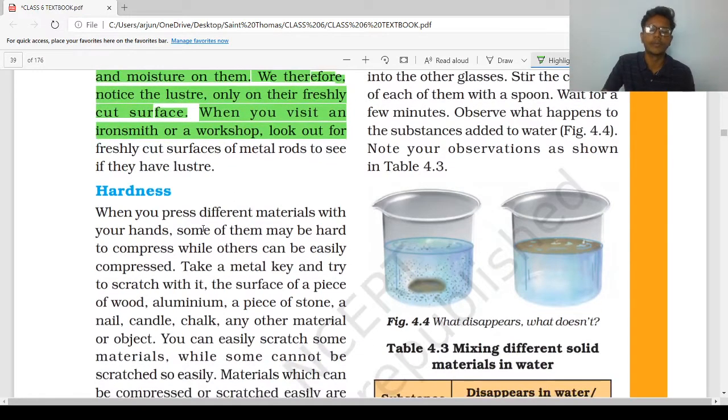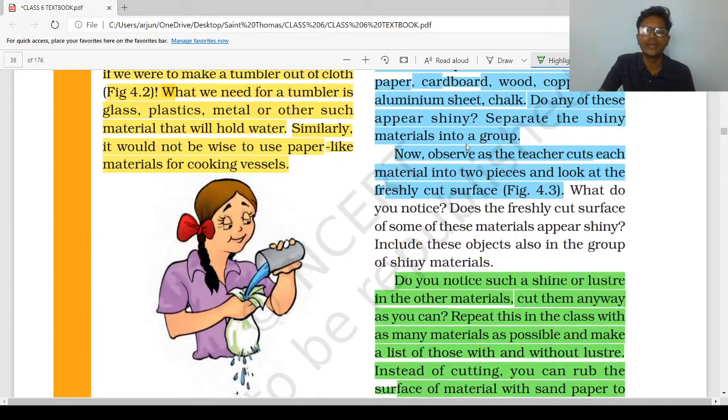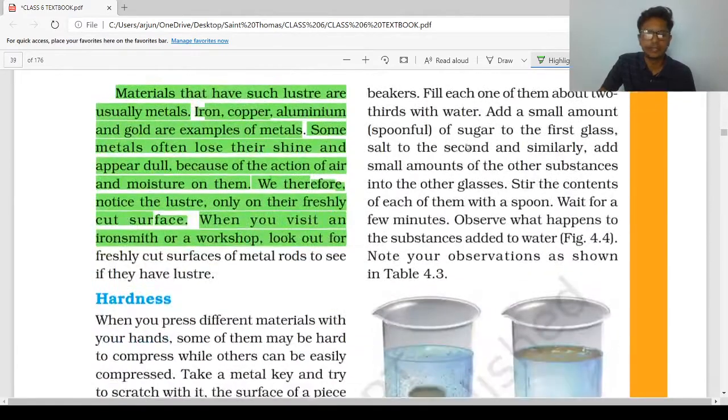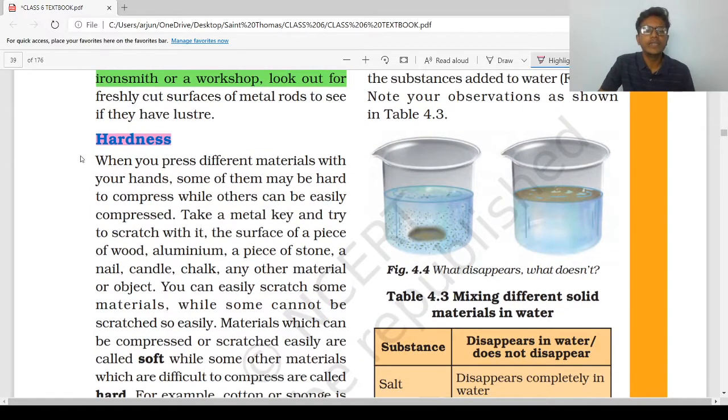Luster or not. Okay, so after this activity our main topic starts: hardness. In this activity we have classified the material and arranged our materials. Now, hardness. What do you mean by hardness?